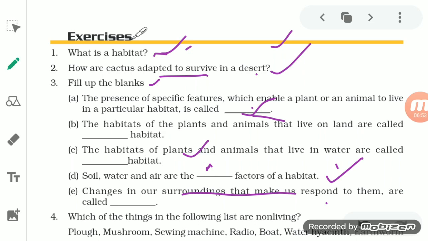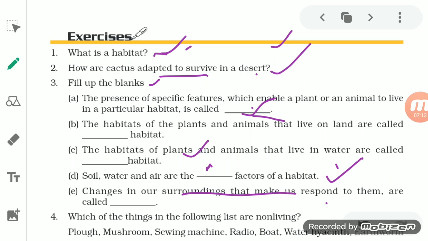Which of the following in the list are non-living? So you see, students, the non-living do not have the characteristics which a living thing possesses. So a non-living thing is what?